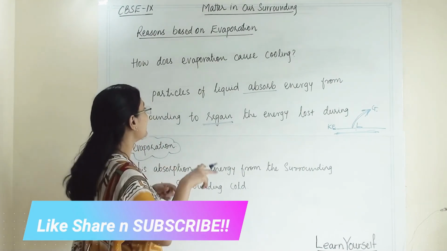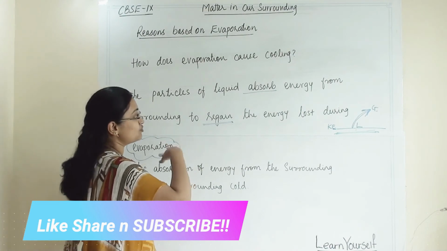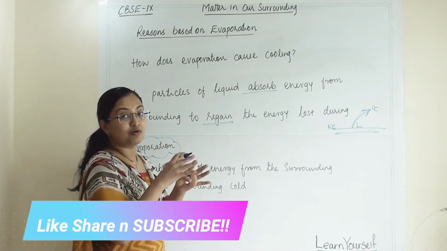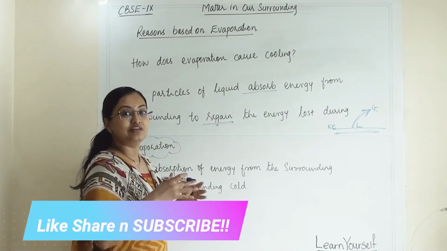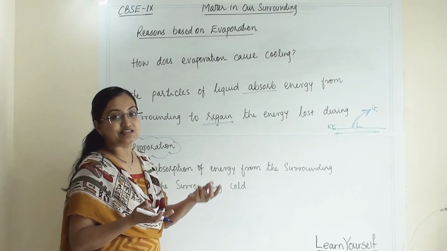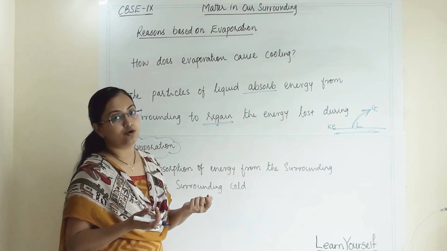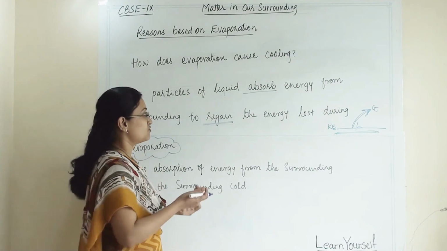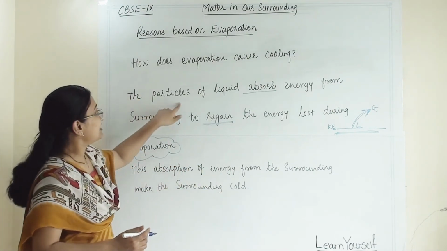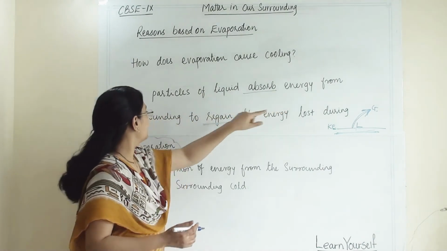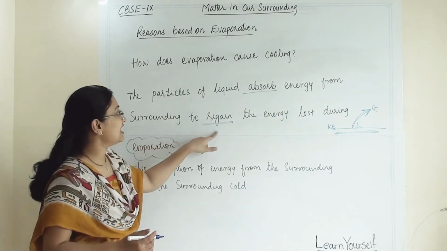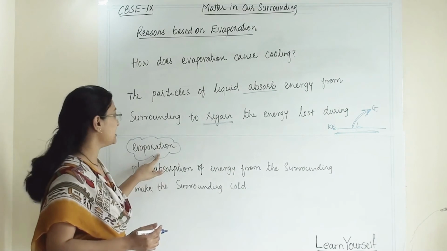So the surrounding atmosphere where the evaporation is happening will become cool, as the particles absorb the energy from it. So the particles of liquid absorb energy from the surroundings to regain the energy lost during evaporation.